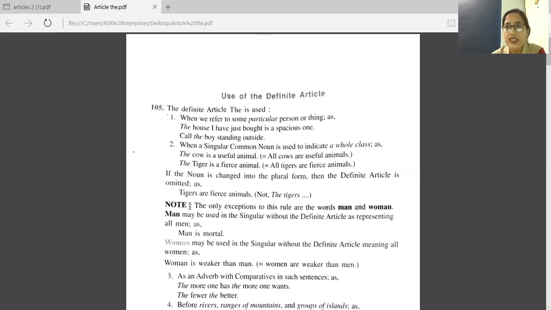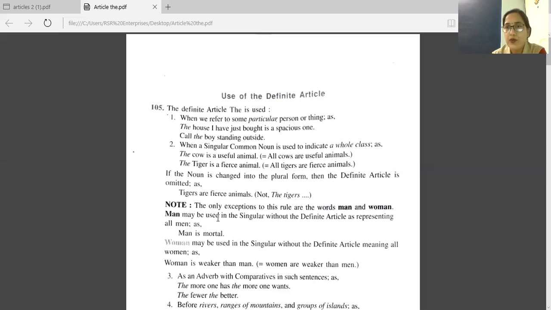Now one note is given there. The only exception to this rule are the words man and woman. Whenever you are writing man and woman in this sense, you don't have to write the.